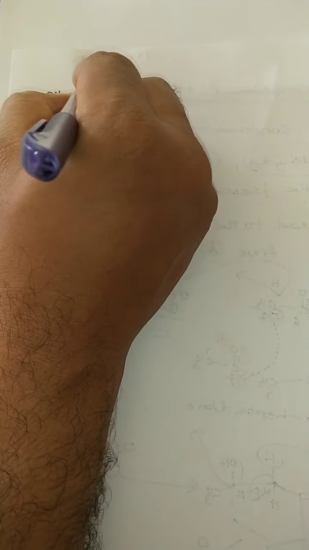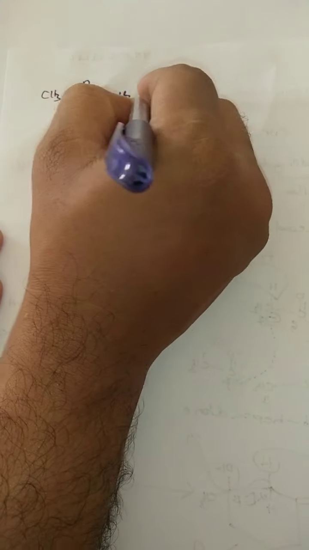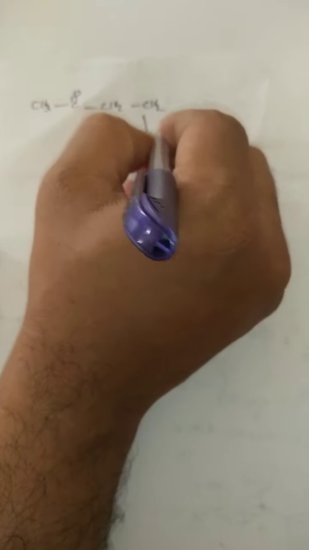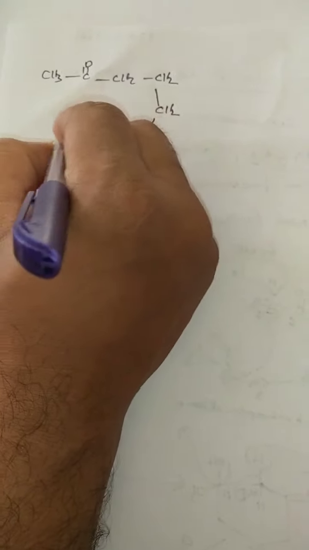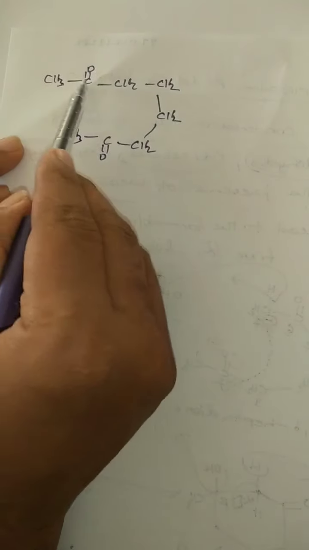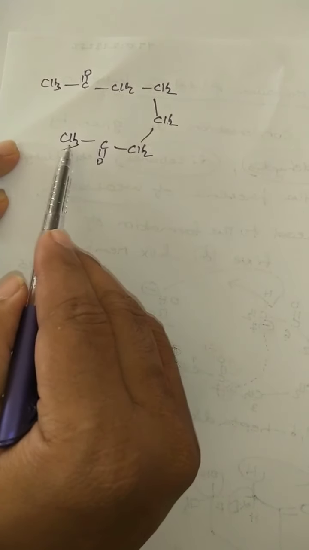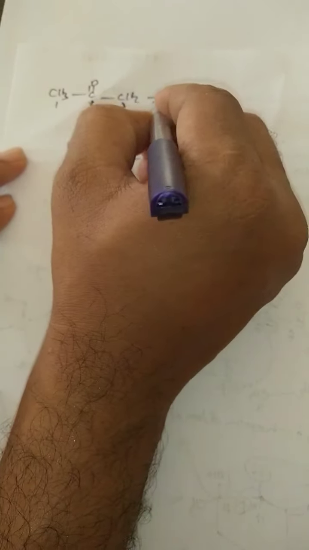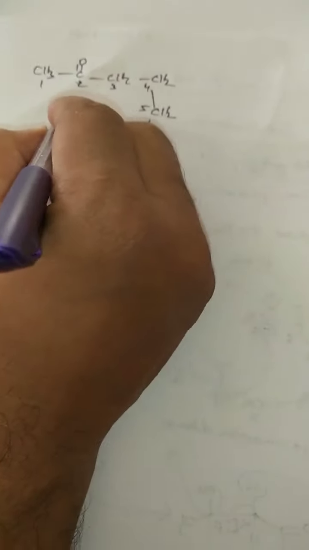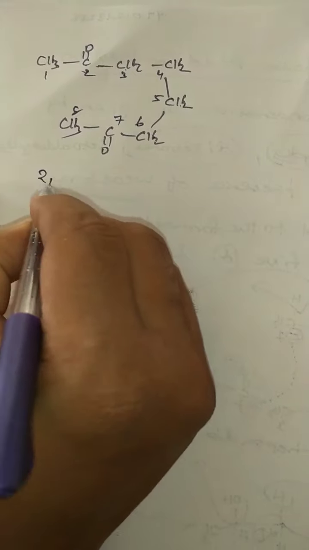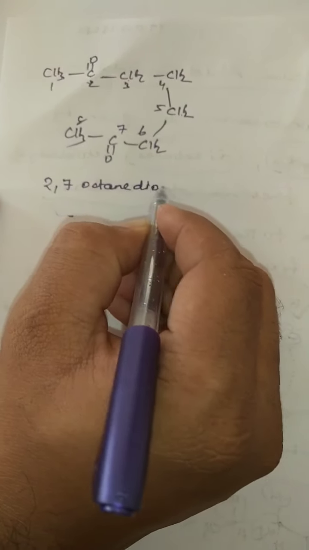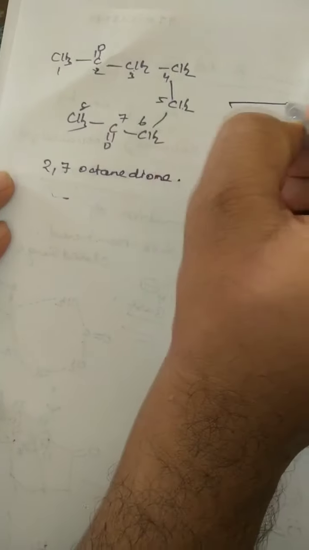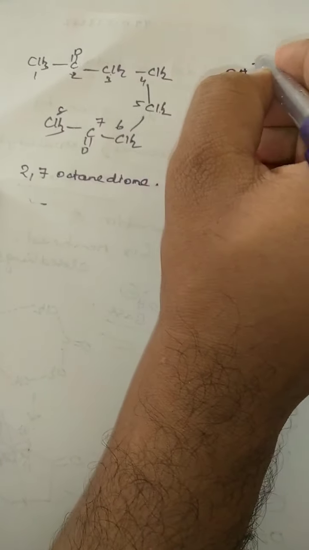CH3, C double bond O, CH2, CH2, CH2, CH2, CO, CH3. What is this compound name, students? 1, 2, 3, 4, 5, 6, 7, 8. So this is called 2,7 octane dione. If you take 2,7 octane dione and it undergoes intramolecular aldol condensation,